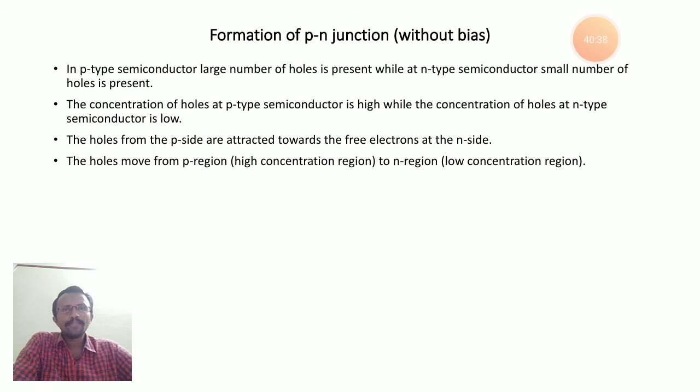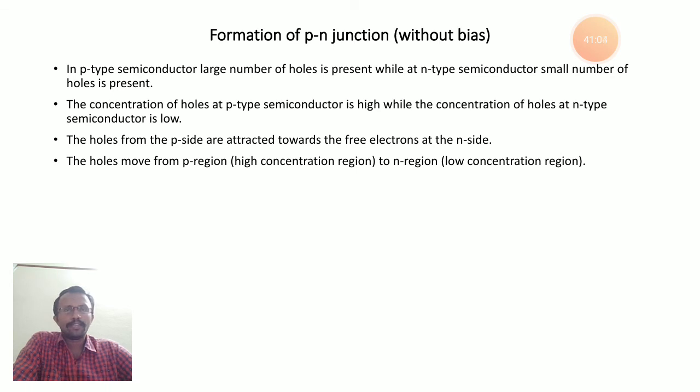So now finally, what is the current density due to electrons? Current density due to electrons, Jn, includes current density of electrons due to the drift process and current density of electrons due to the diffusion process. That is Jn is equal to Jn drift plus Jn diffusion.